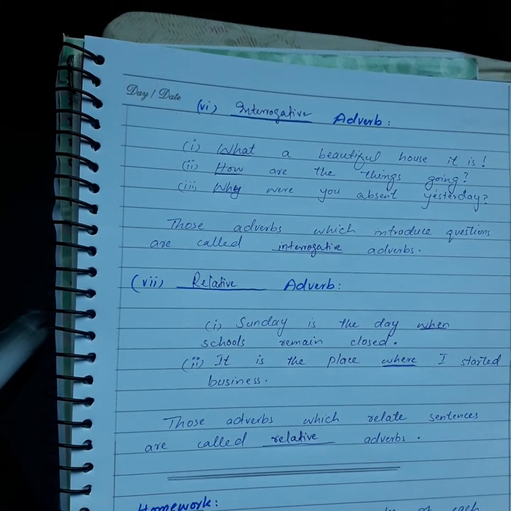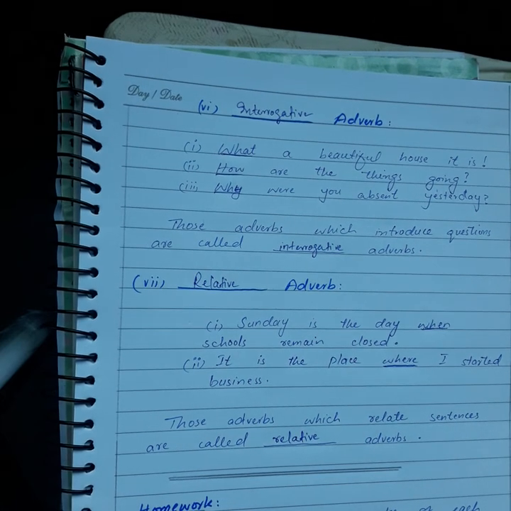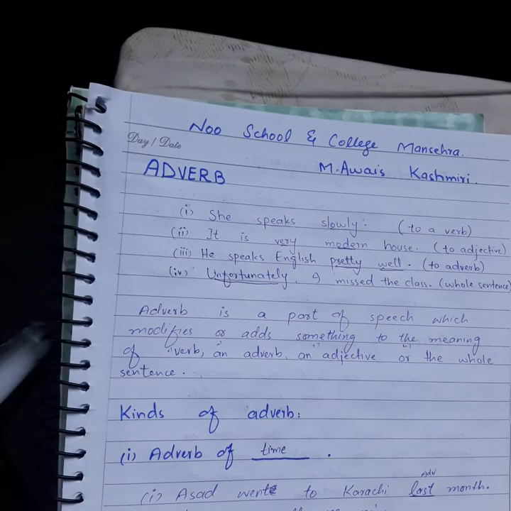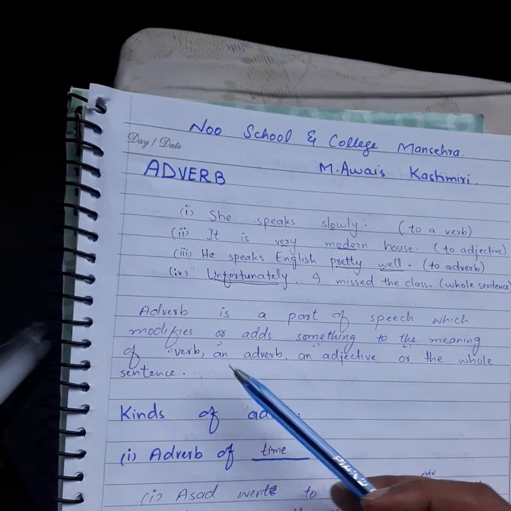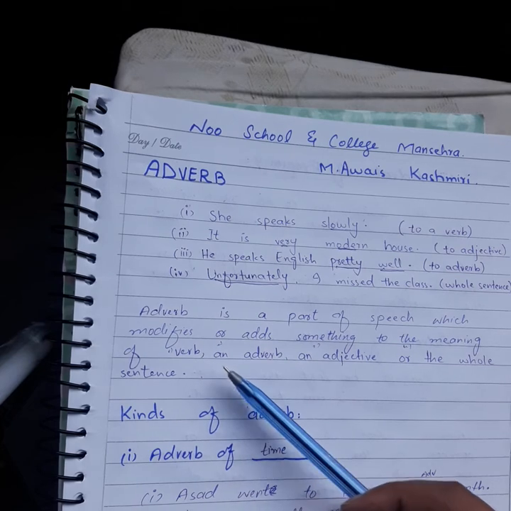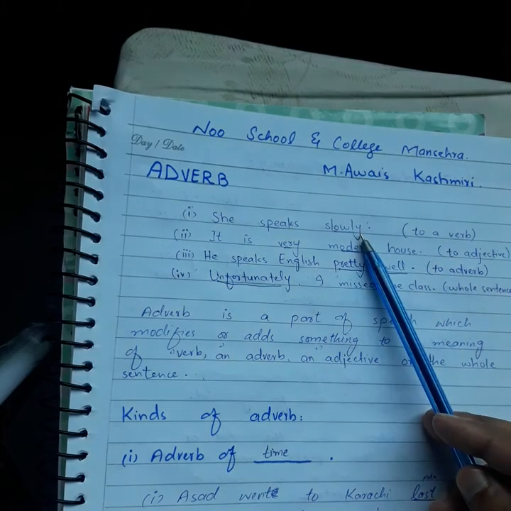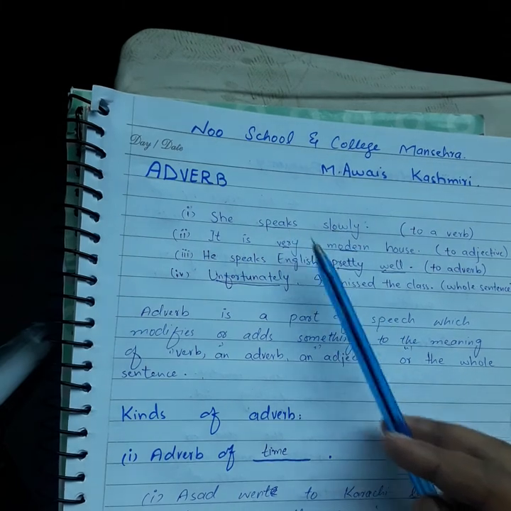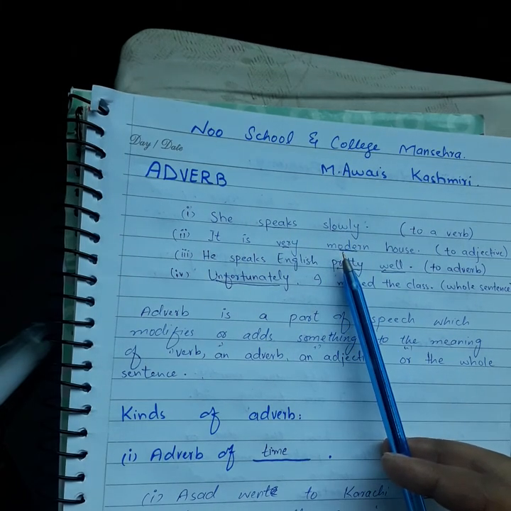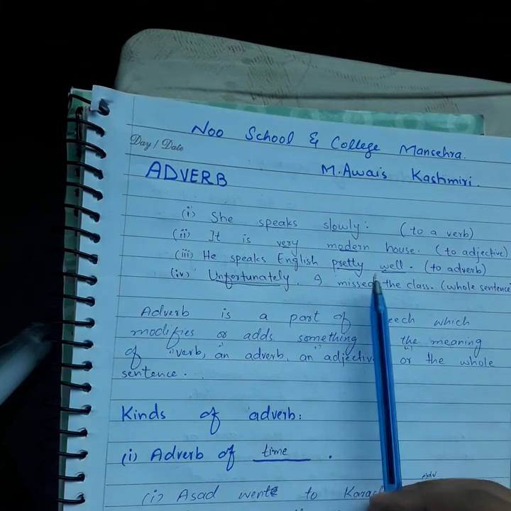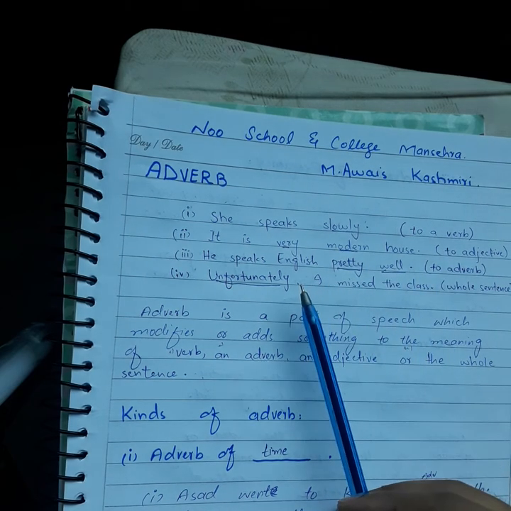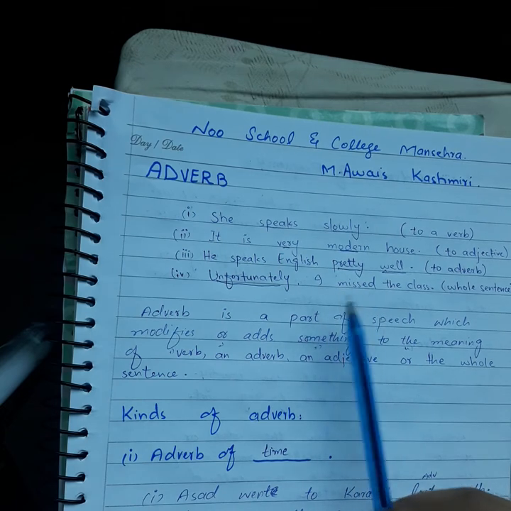Got it? So now we are going to sum up today's lecture, that what we have learned today. First we learned that what is an adverb. So adverb is a part of speech which modifies or adds something to the meaning of a verb, an adjective, an adverb and the whole sentence. So here I have told you that in first sentence we are adding something to the meaning of a verb. In second sentence we are adding something to the meaning of an adjective. In third sentence we are adding something to the meaning of an adverb. And in fourth sentence we are adding something to the meaning of the whole sentence.